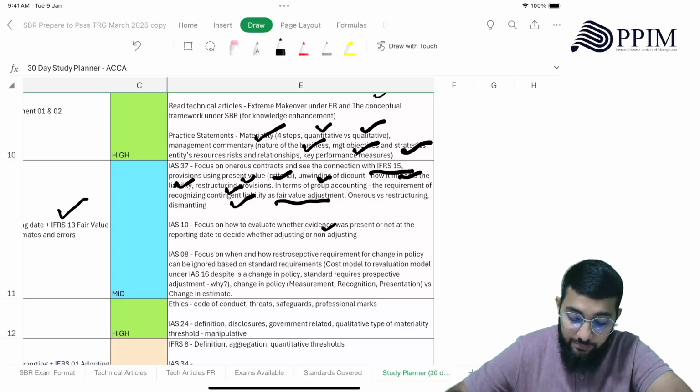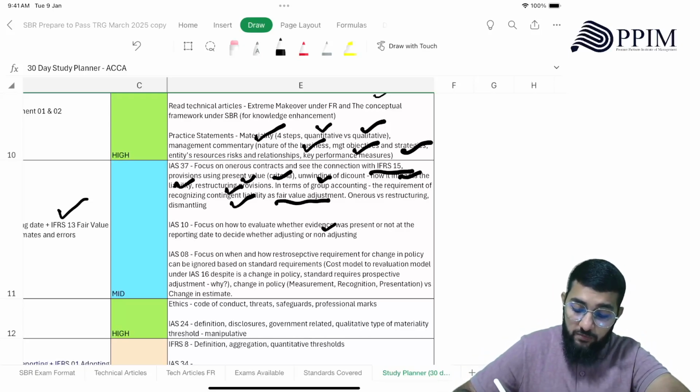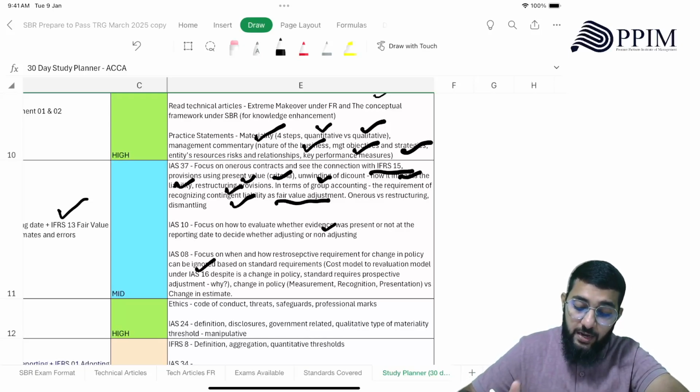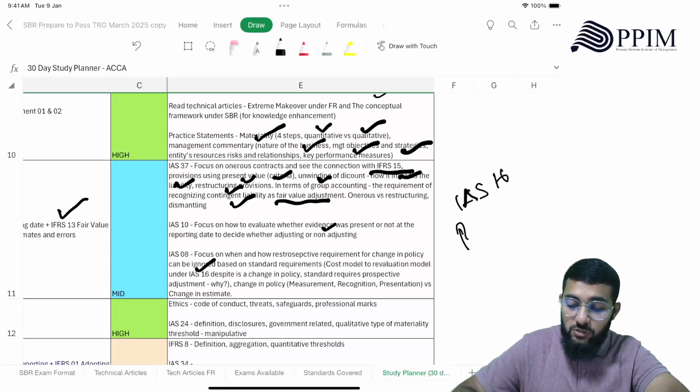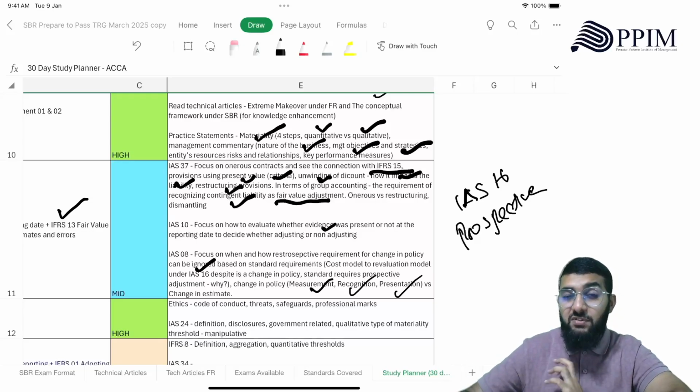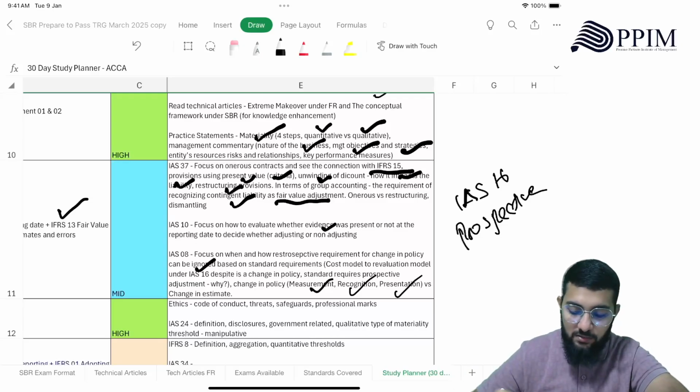Then IAS 8 focuses on when and how the retrospective requirement for change in policy can be ignored. Policy change usually is supposed to be retrospective, but when it can be ignored, based on standard requirements. For example, IAS 16 allows prospective treatment, meaning current and future years, not retrospective past years included. Why? Even though cost model to revaluation model is a change in policy, the standard requires prospective adjustment. Understand that a change in policy could be whenever there is a change in measurement, recognition, presentation. To understand whether it's a change in policy or estimate, you need to have this in mind.